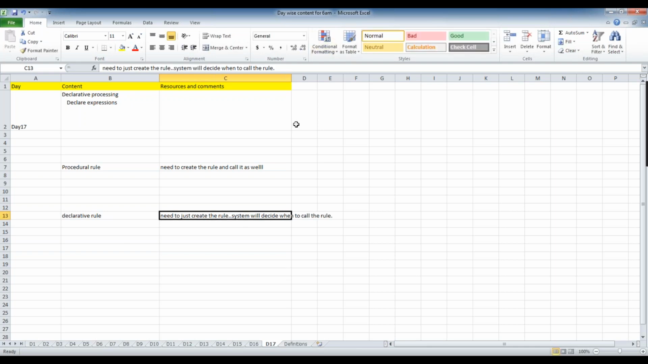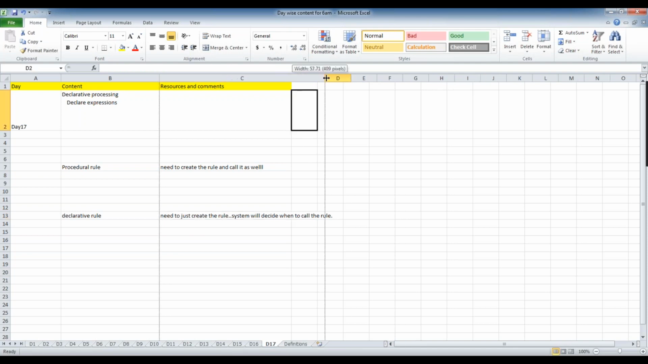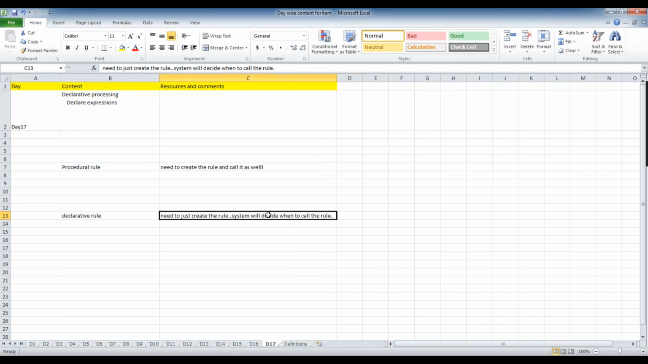So you're saying we just need to create the rule, and the system will decide when to call the rule. So how will the system decide? Based on some configuration we do on the declarative rules. So the system will decide, and the system will call the rule.